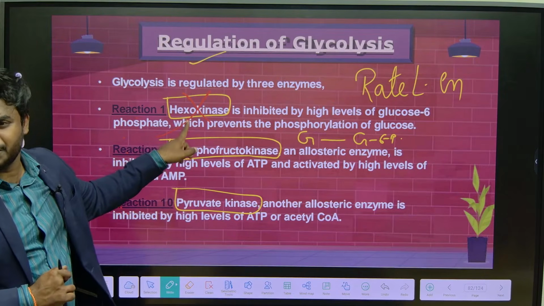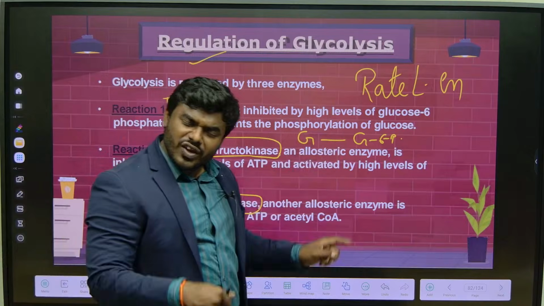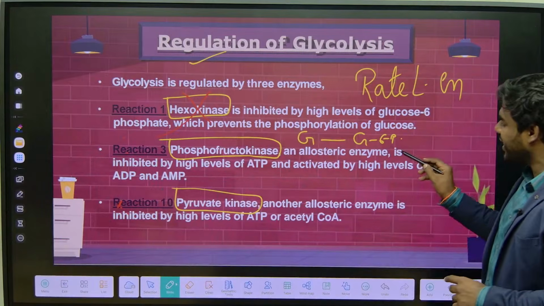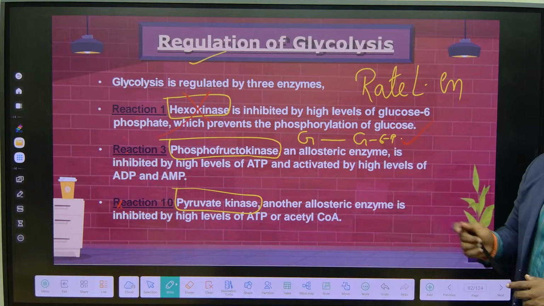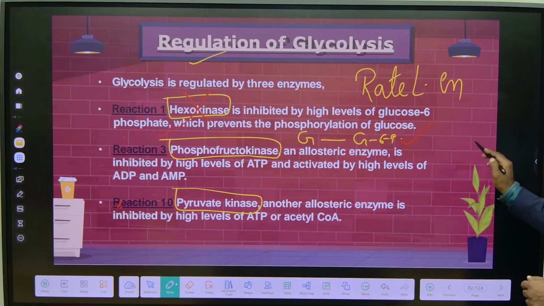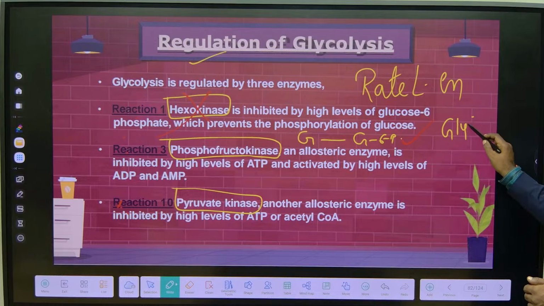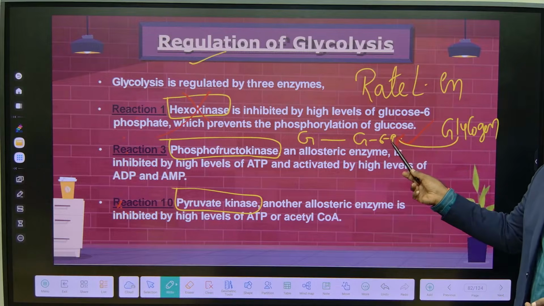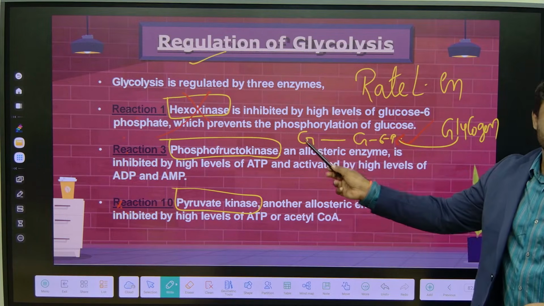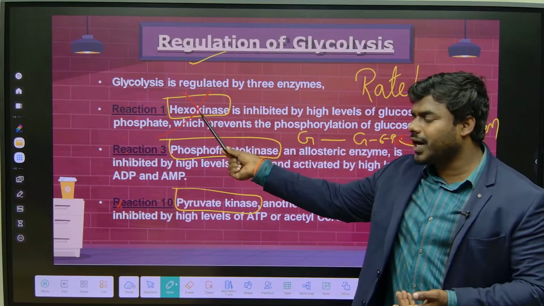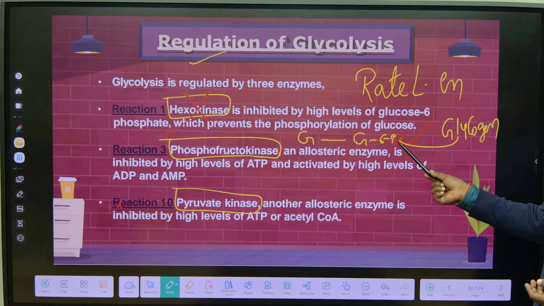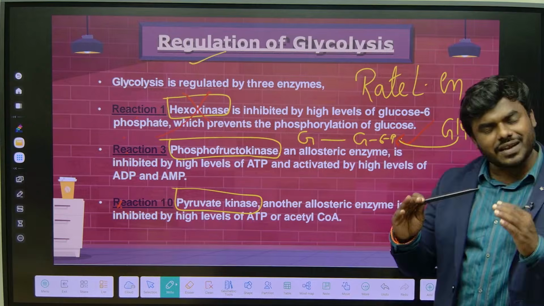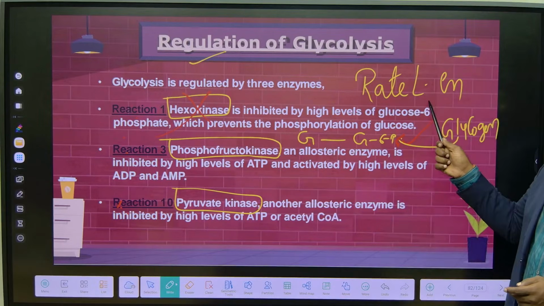Even then, we can easily synthesize glucose 6-phosphate through glycogenolysis, the breakdown of glycogen. When I break down glycogen, I get glucose 6-phosphate. So even in the absence of this enzyme, I can produce glucose 6-phosphate. Hence, it is a regulatory enzyme but not a rate limiting enzyme.